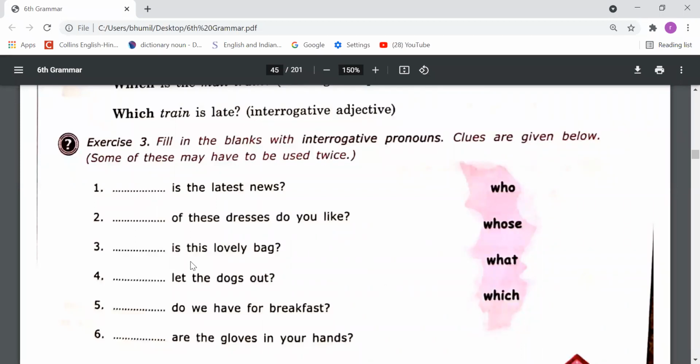Second, which of these dresses do you like? So which word can we use when we have options and we have to choose something? We need to use which. Which of these dresses do you like? Third sentence, whose is this lovely bag? Whenever we want to know about the owner of anything, we need to use whose. So in the third fill up, whose will come. According to this, you have to do this exercise.